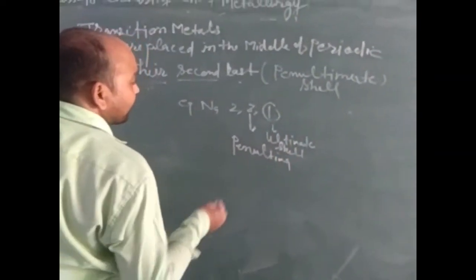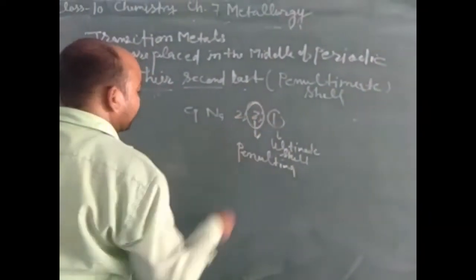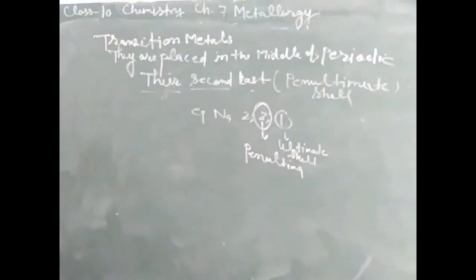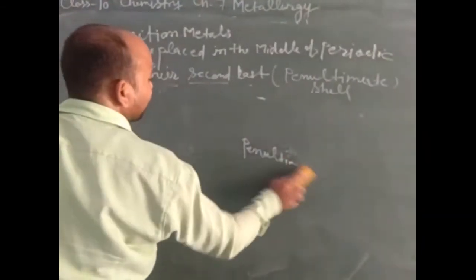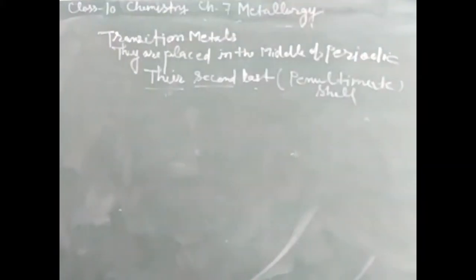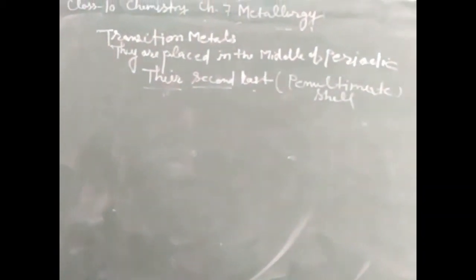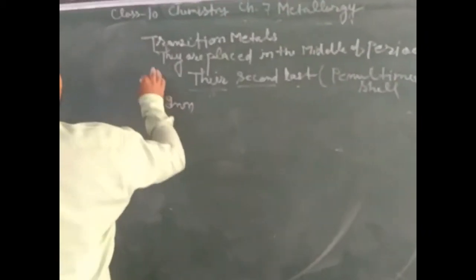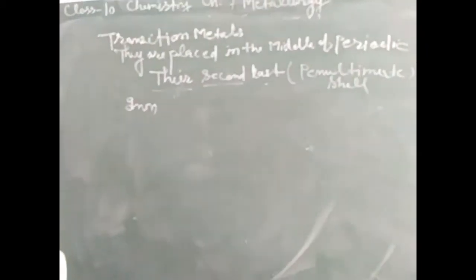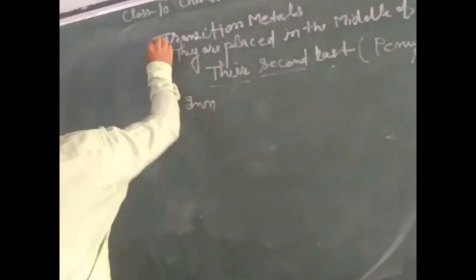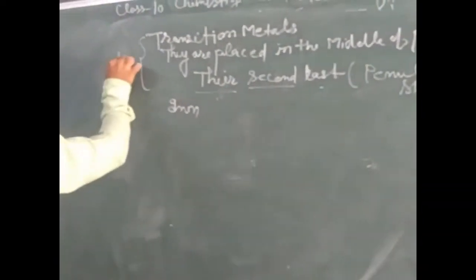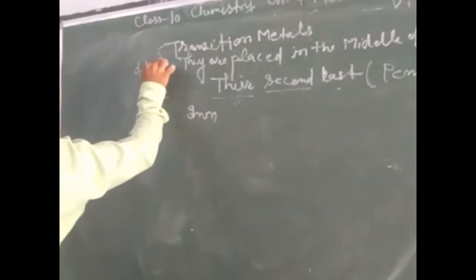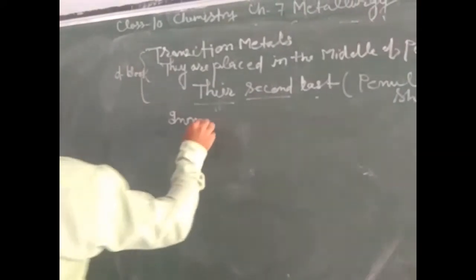The penultimate cell means the second last cell, and in the case of transition metals it is incomplete. These transition metals are called d-block elements of the periodic table.